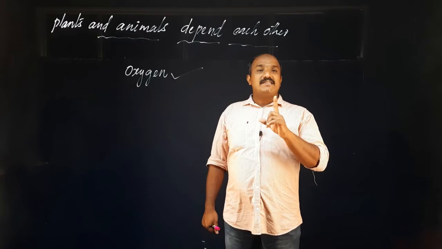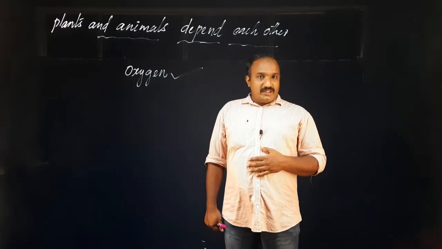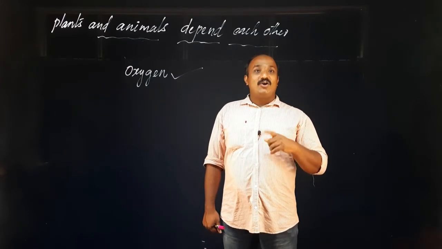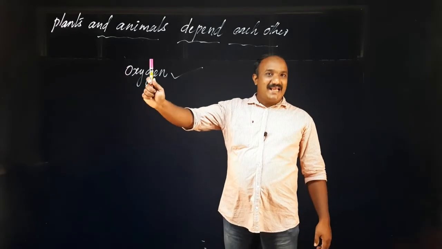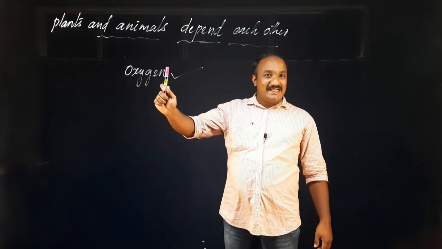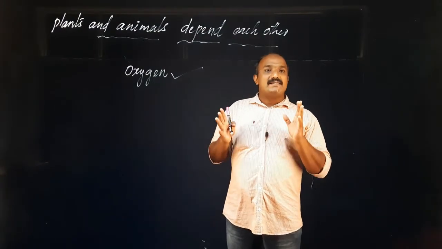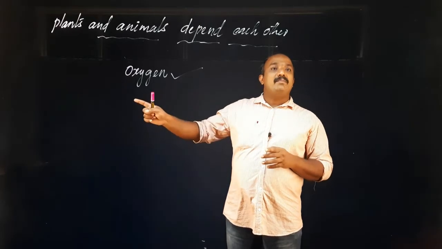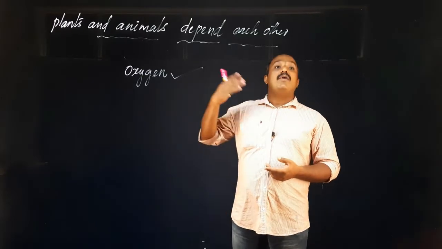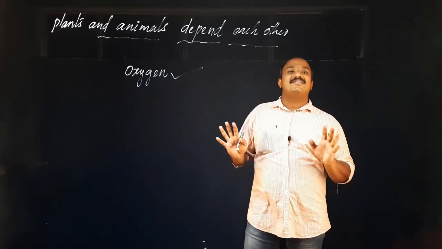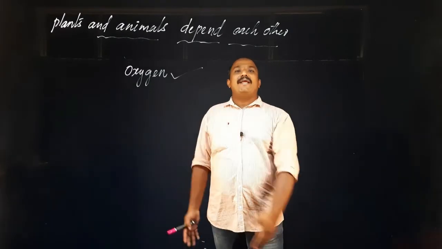That oxygen gas we need for what? For breathing. At the time of breathing we take what? Oxygen. So our oxygen will be given by whom? Plants. Plants give oxygen when they make their food. They give oxygen for us.